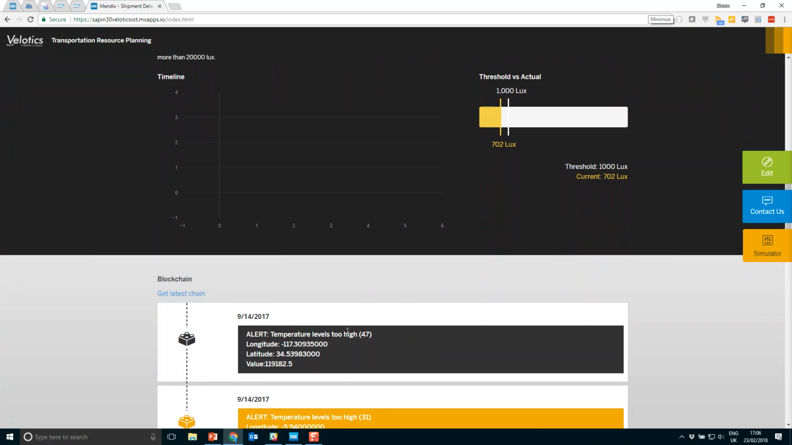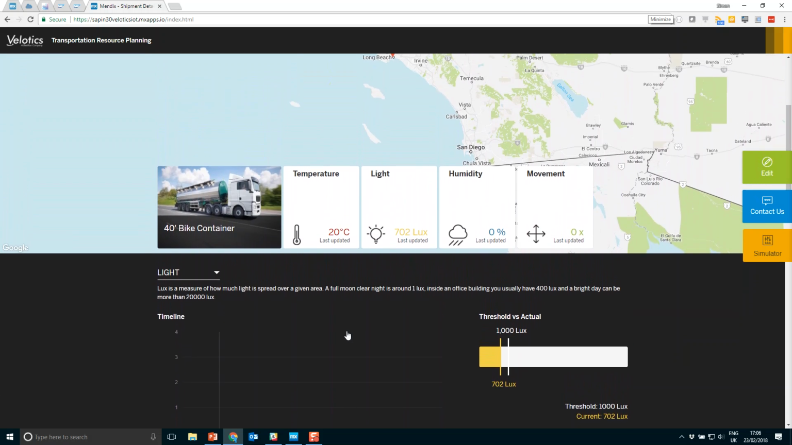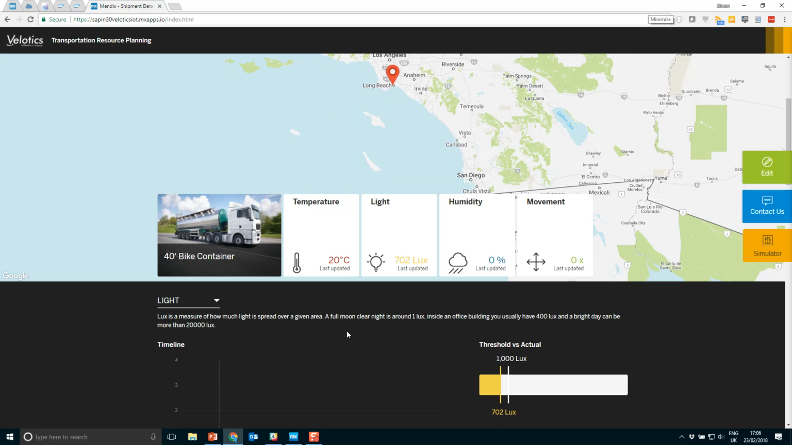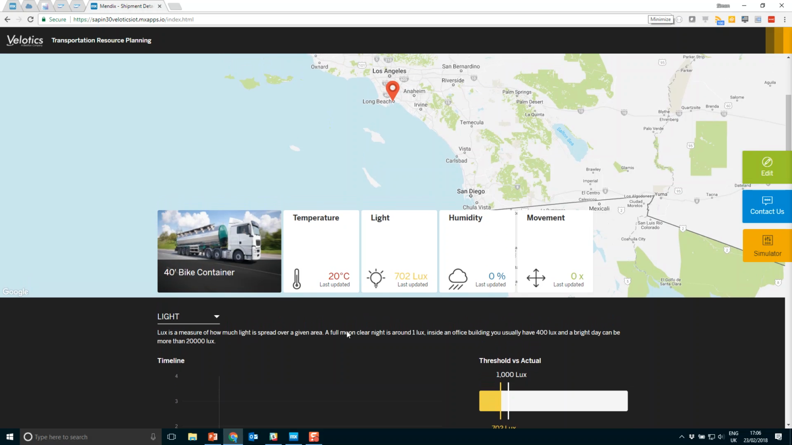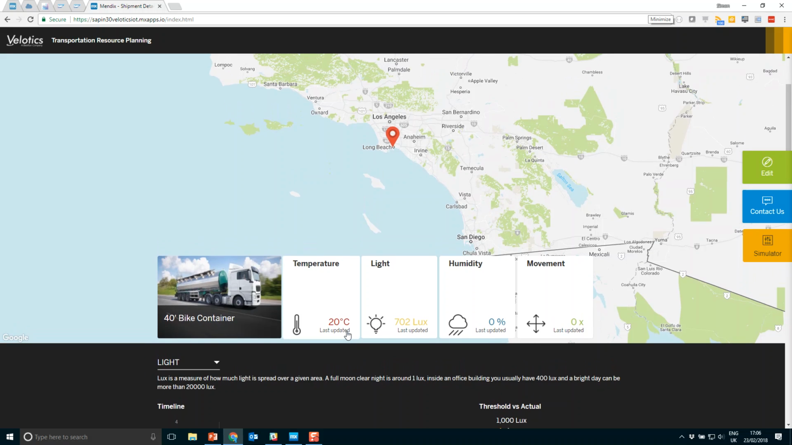Finally, at the bottom here, we have a view of our blockchain. So in this scenario, if we are transporting goods over a distance and we notice that through the sensor data the temperature or light is too high, we can trigger an alert and we can save this into our blockchain. The blockchain will then allow us to see where in the process that particular contract has been broken and by what sensor data.